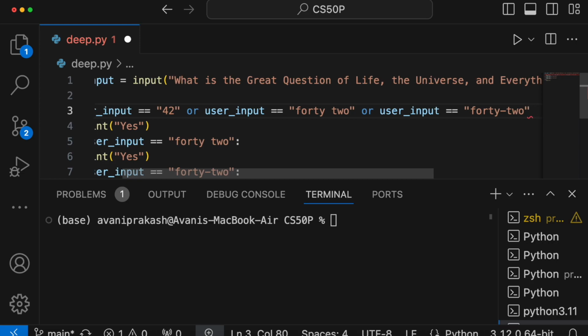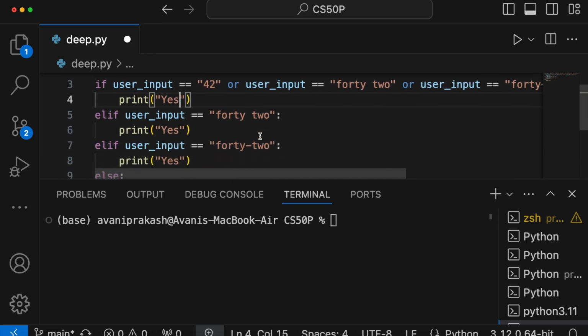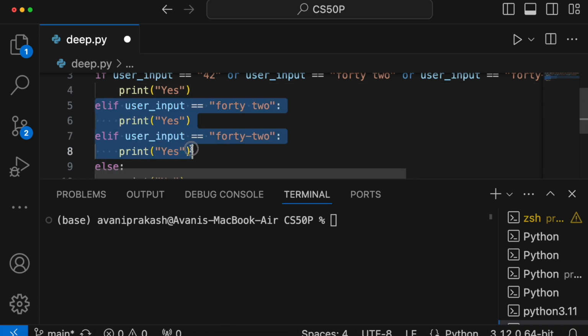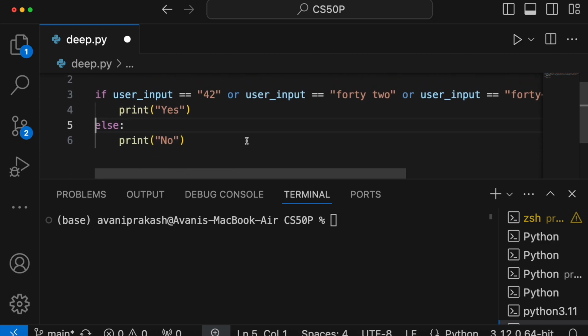Oops, it should be O, not 0. In that case it is going to print yes. We do not need all these other lines if we put everything over here, and it will simply be an else statement. Let me save it and run it one more time.